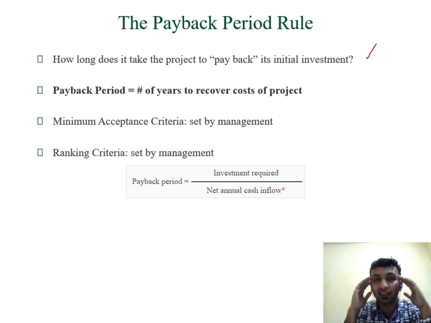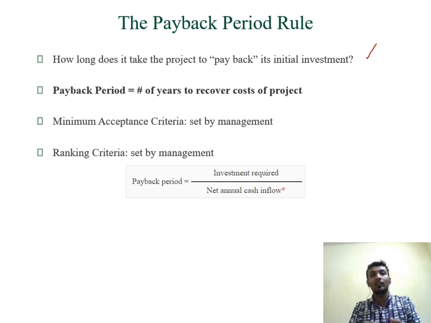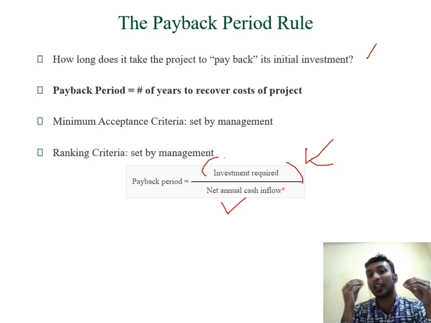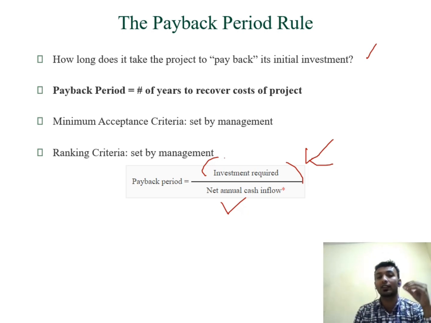It just considers how long it will take to get the initially invested money back. To get this number, we take the initial investment and divide it by the projected or forecasted cash flows, that is, how much the company may earn from this project.